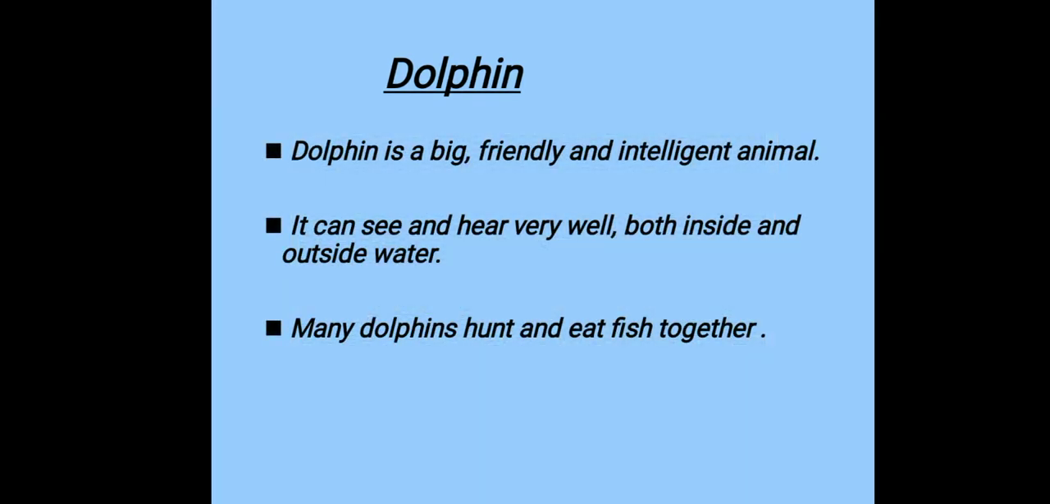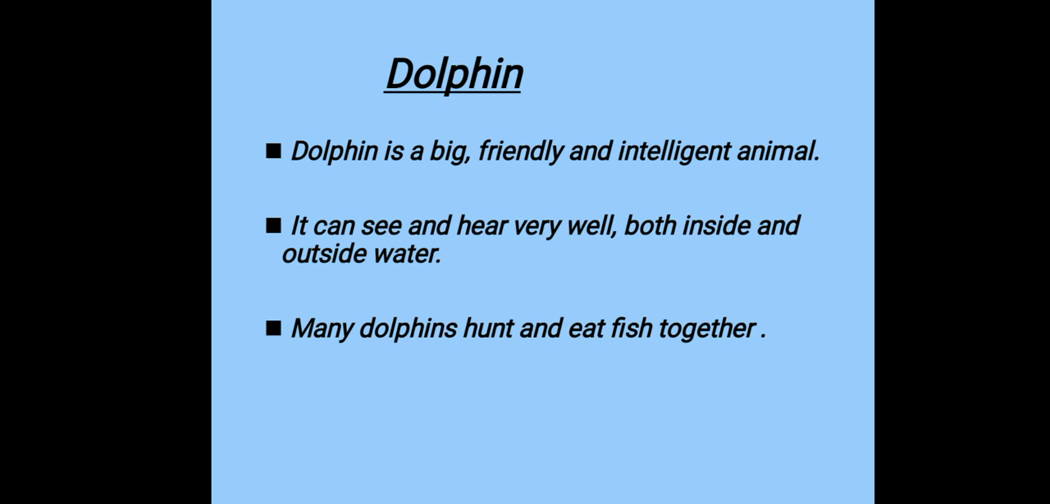Dolphin is a big, friendly and intelligent animal. In size, dolphin is very big, dolphin is very friendly, and also dolphin is a very intelligent animal. You know, like dogs are very intelligent. As we teach them, they will learn. In the same way, if we teach anything to dolphin, dolphin also learns very fast. So dolphin is a very intelligent animal.